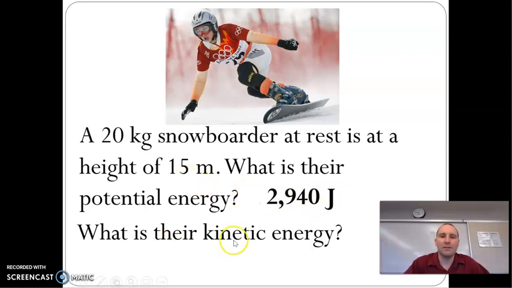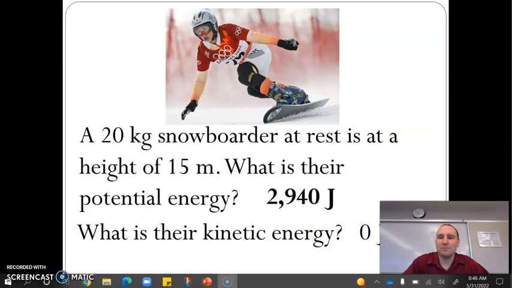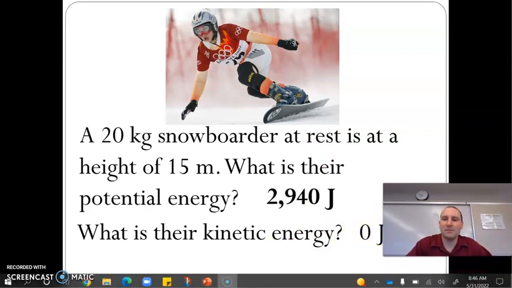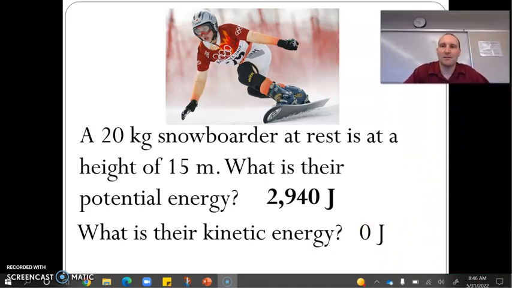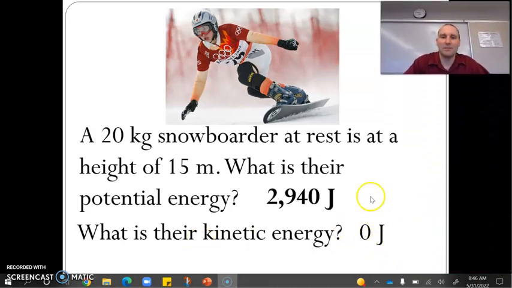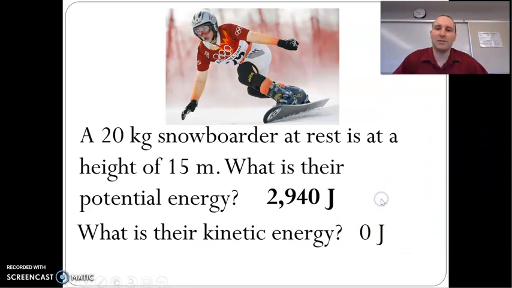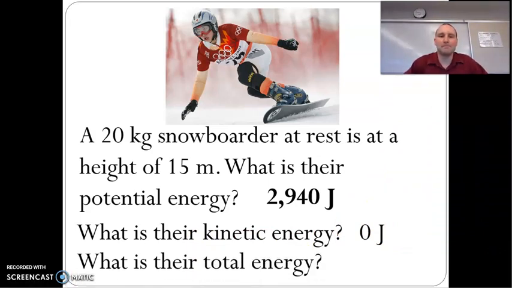All right, what is their kinetic energy? So if they're at rest, are they moving? No, so they have 0 joules of kinetic energy at the top. Let's move this so that you can see.